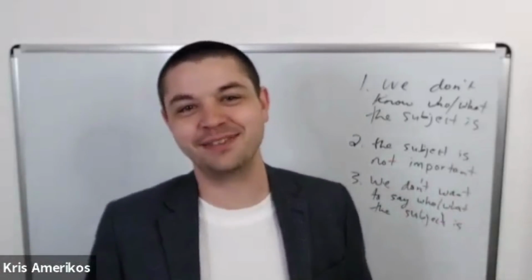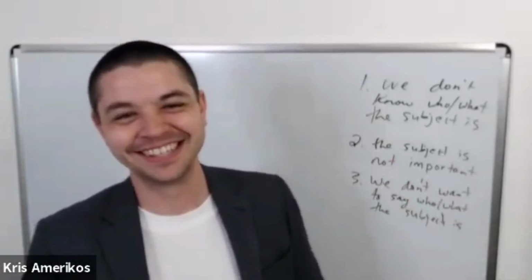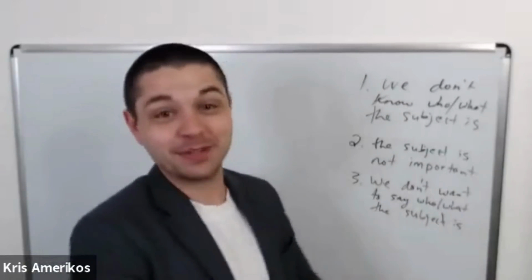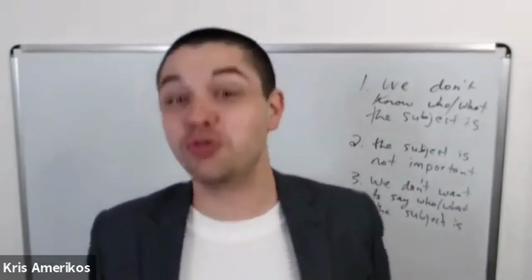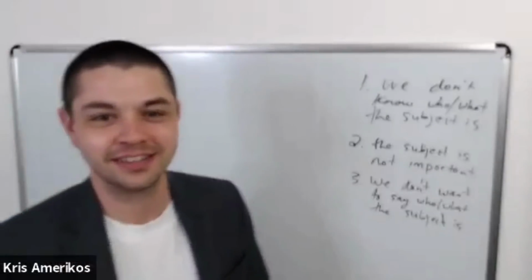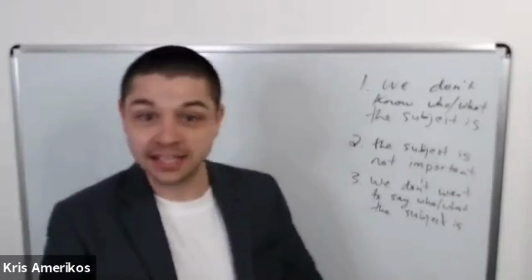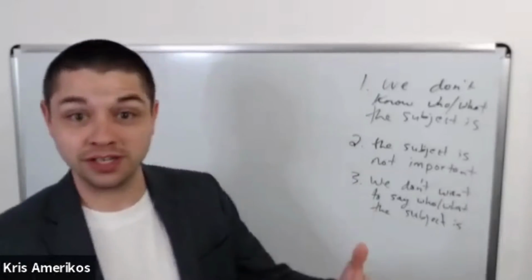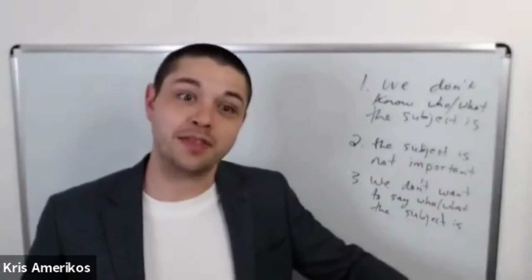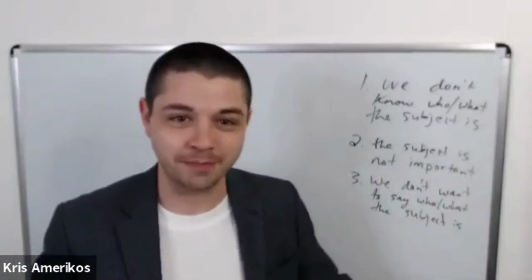Somebody gave it to me, but I'm not saying who, right? So sometimes an English speaker might use passive voice to say that they don't want to tell some information.